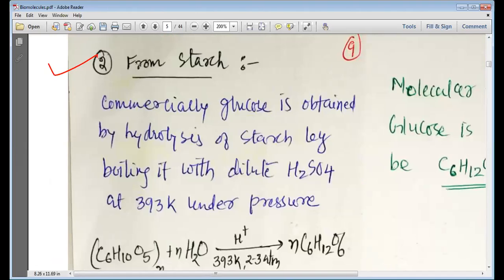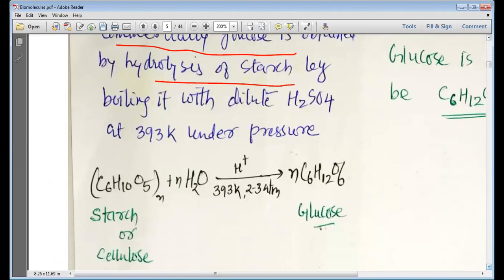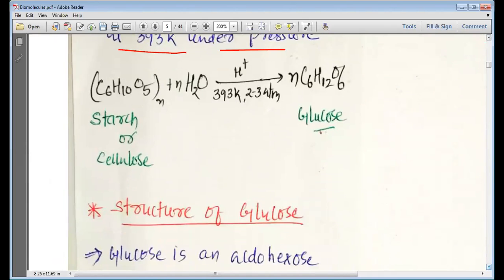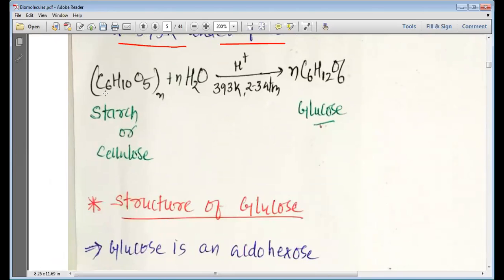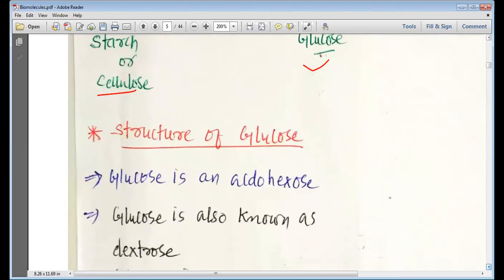Now, my dear students, we want to prepare glucose from starch. So let us see how from starch glucose is prepared. Commercially, glucose is obtained by hydrolysis of starch by boiling it with dilute sulfuric acid at 393 Kelvin under pressure. Please pay attention, my dear students, that we have starch or cellulose, which when heated in the presence of the acid H2SO4 at 393 Kelvin and 2 to 3 atmospheric pressure, from this starch we get n number of glucose. So we get a huge amount of glucose from this starch.